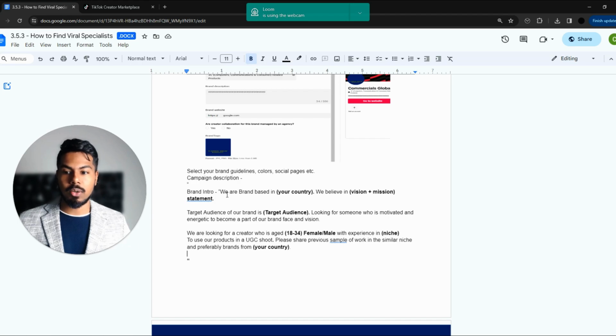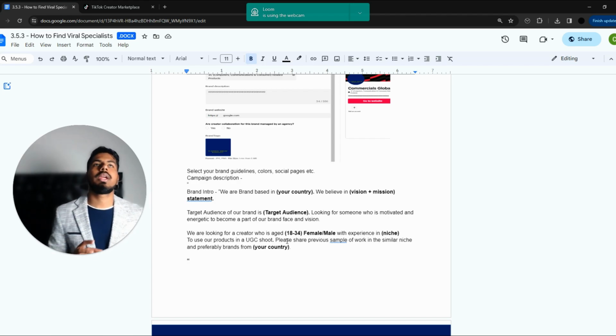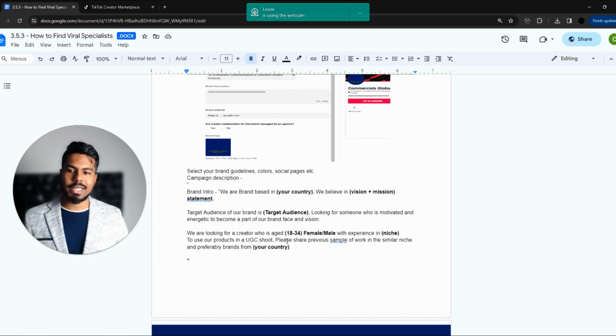If you are looking to get someone from the TikTok marketplace, you would put something like this. We are a brand based in the United States. We believe in vision plus mission statement. The target audience for your brand is target audience, usually around the same age as the creator. Your creator needs to really match your ideal target audience, because then it relates more to the customer.